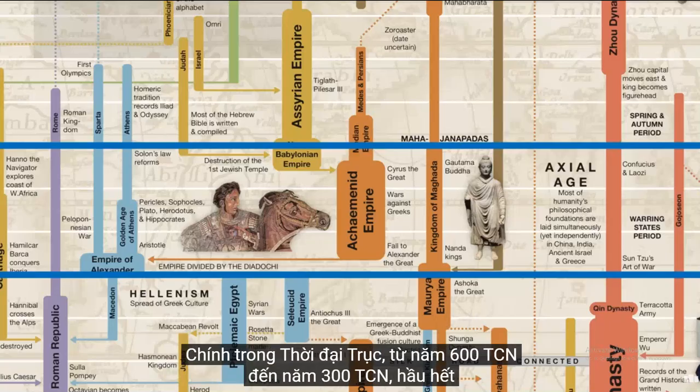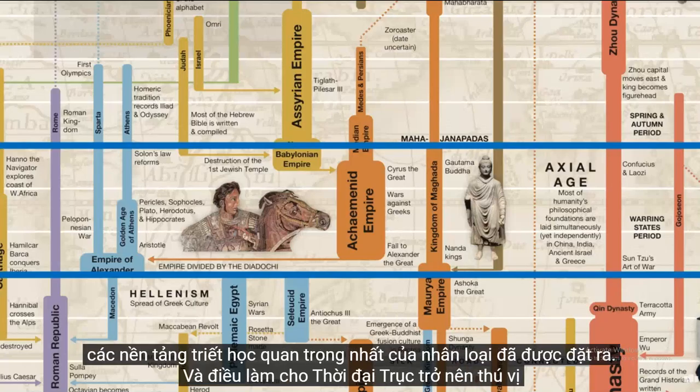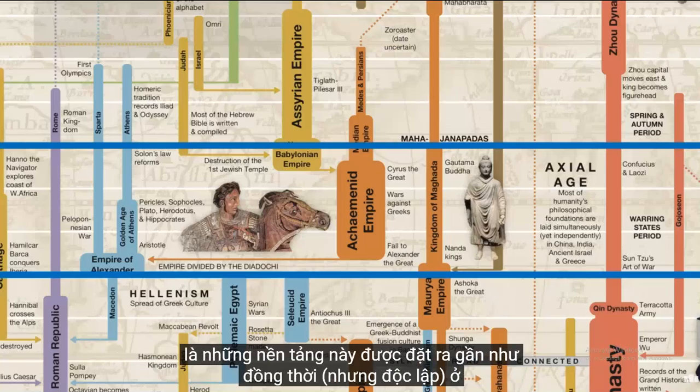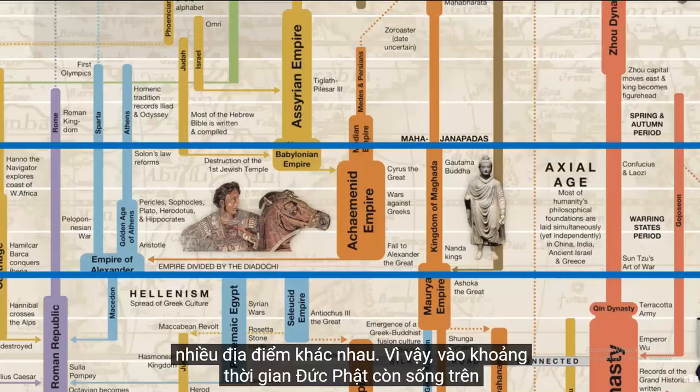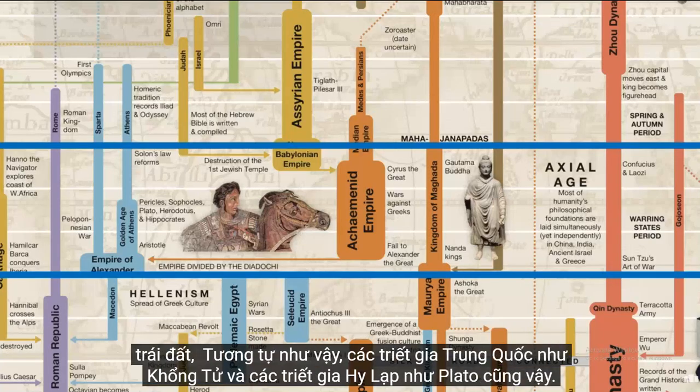It was during the Axial Age, from 600 BCE to 300 BCE, that most of humanity's most important philosophical foundations were laid. And what makes the Axial Age so interesting is that these foundations were laid pretty much simultaneously, yet independently, in several different locations. So around the same time that the Buddha was walking the earth, so were Chinese philosophers such as Confucius and Greek philosophers such as Plato.